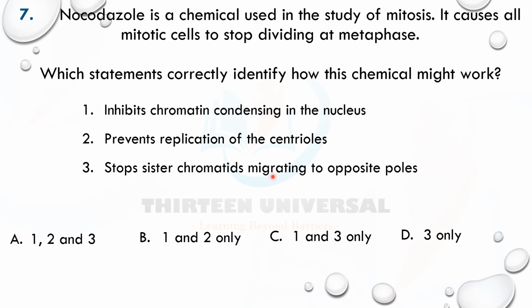Three says stop sister chromatids migrating to opposite poles. Yes, because after metaphase, the next is this. At metaphase they line up, but the next phase is anaphase, where they are going to migrate. So if you stop it at metaphase, that means the next phase, anaphase, where sister chromatids migrate to opposite poles, will not occur. This will be inhibited. All right, so 3 only.